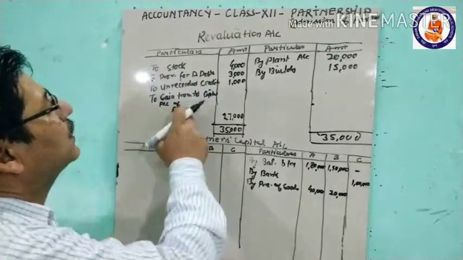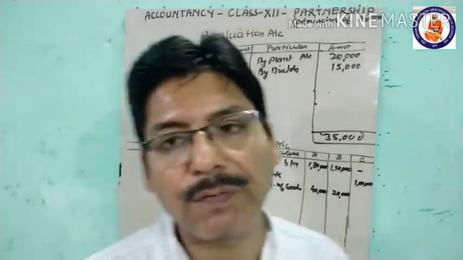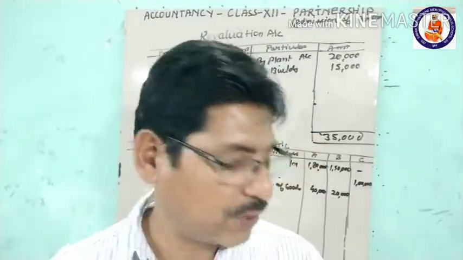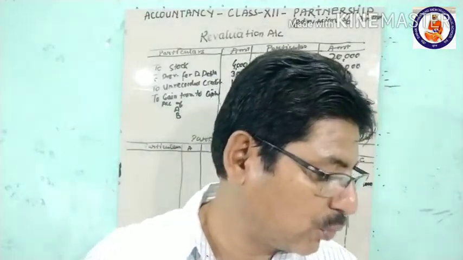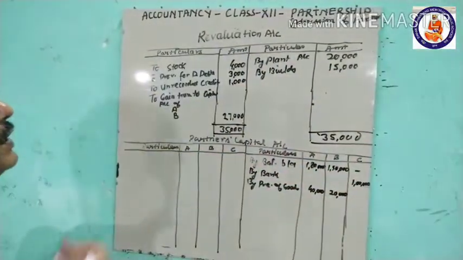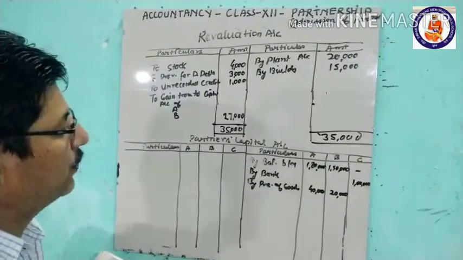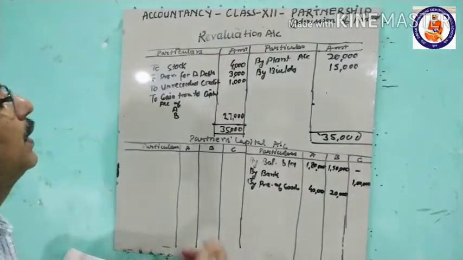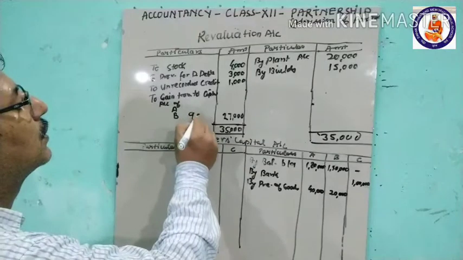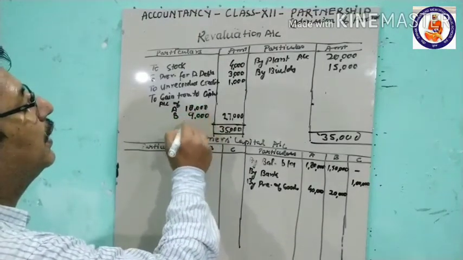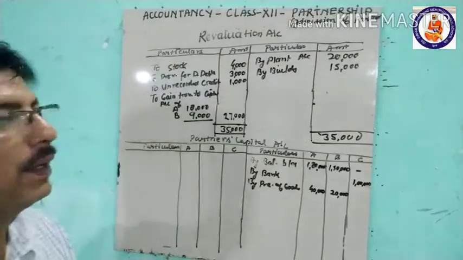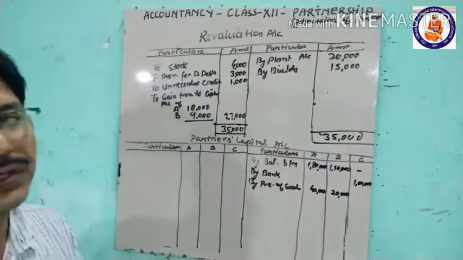So 27,000 will be distributed in the profit sharing, in the old profit sharing ratio, that was 2:1. So 9,000 and 18,000, 18 and 9. Okay, so this is how the revaluation account is prepared.